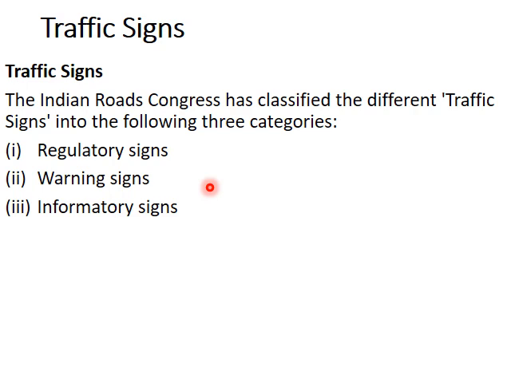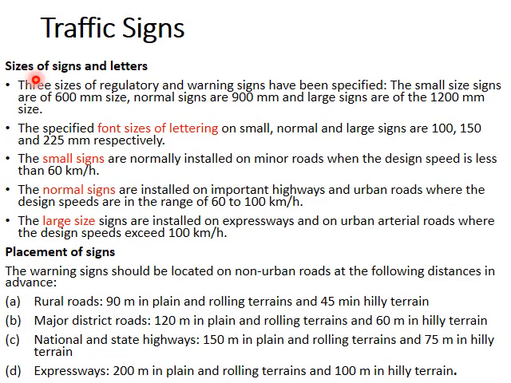Next topic in traffic engineering comes the traffic signs. So you have three types of signs: regulatory signs, warning signs, and informatory signs. In signs you have different letters. So what are the sizes of these letters? Those depend on the size of the sign. You have three types of sizes for signs: small, normal, and large signs. So the sizes are 600 mm, 900 mm, and 1200 mm respectively. The lettering sizes are 100, 150, and 225 mm respectively for small, normal, and large signs.